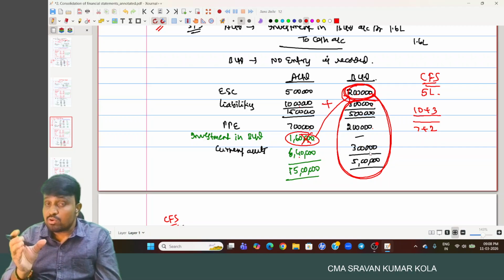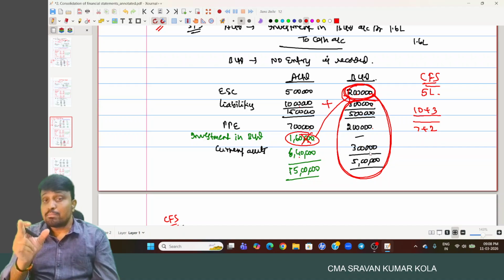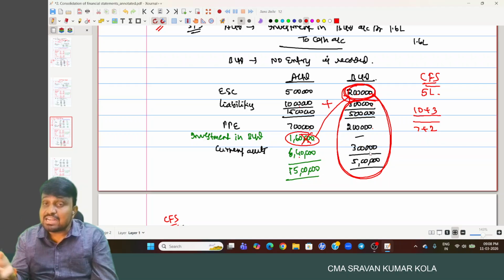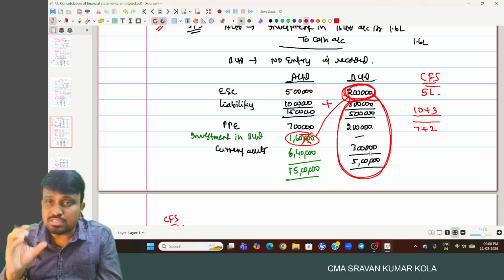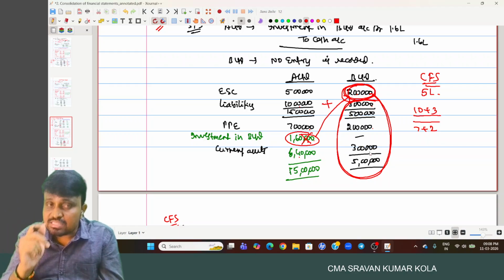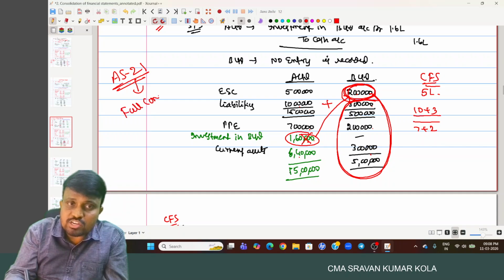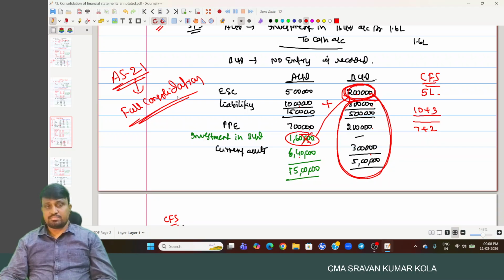That means that through holding the majority of the shares, you are getting 100% control over the subsidiary company. That is the reason why AS-21 recommends the full consolidation method. The proportionate consolidation method is not recommended as per AS-21.